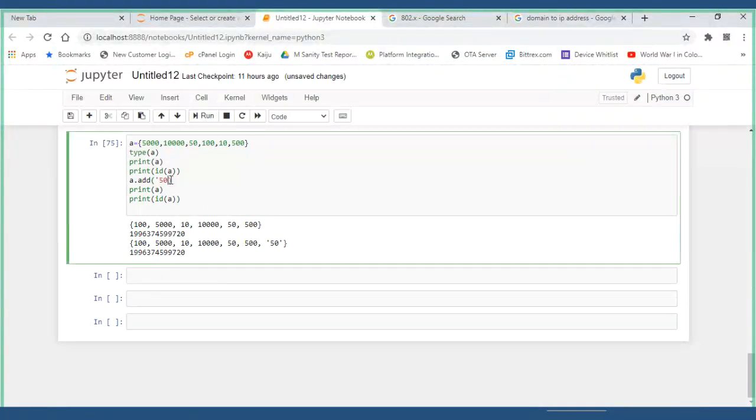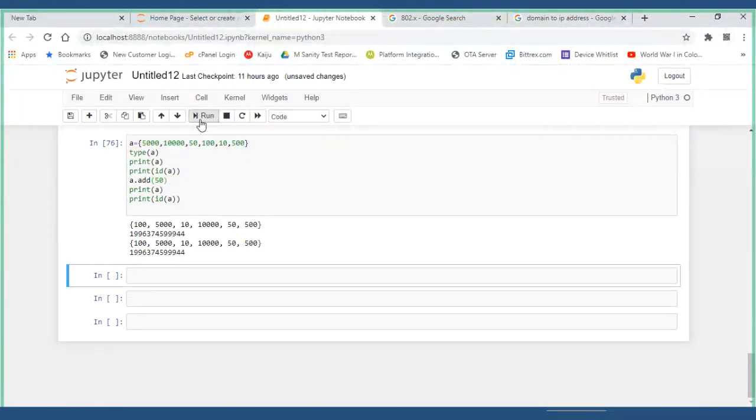Did I get an extra 50 here? No, sir. Are duplications allowed or not in sets? No duplication is allowed. In sets, tuples and lists, is duplication allowed or not?